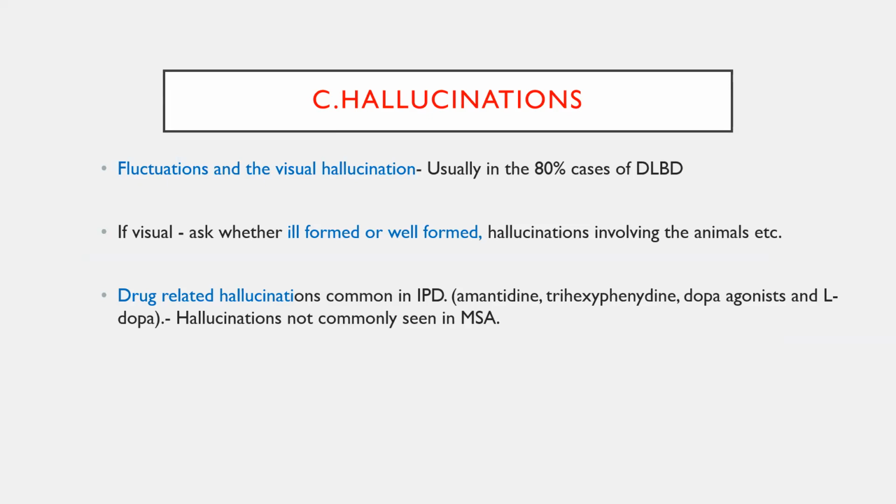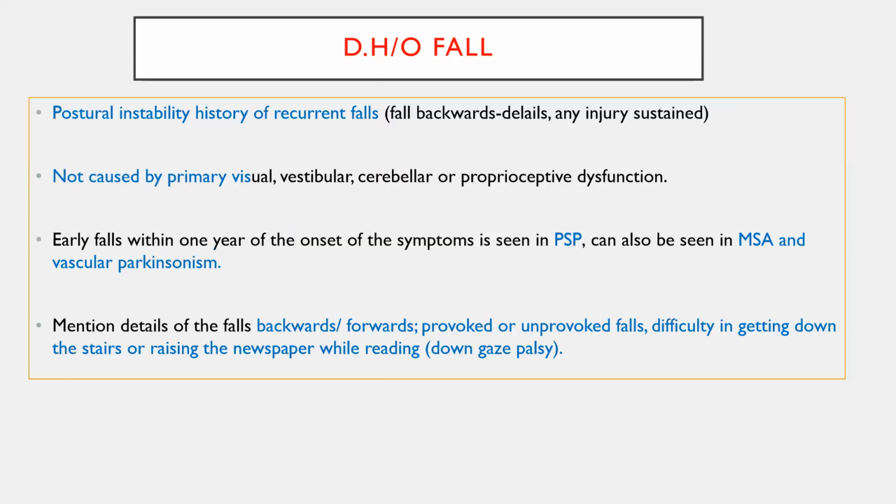Sometimes patients who are on levodopa or amantadine or trihexyphenidyl as treatment in idiopathic Parkinson's disease may also complain of hallucination. So in that, drug history is very important. You need to withdraw the drugs causing the visual hallucinations. So visual hallucination will give a clue to the diagnosis of the disease and to complications that occur secondary to drugs in Parkinson's disease. Okay.